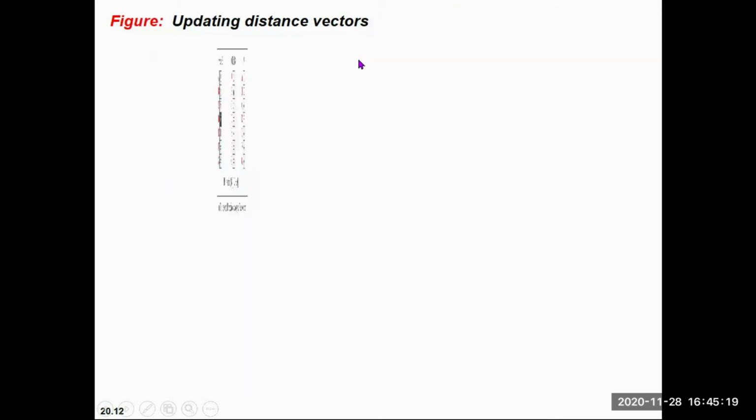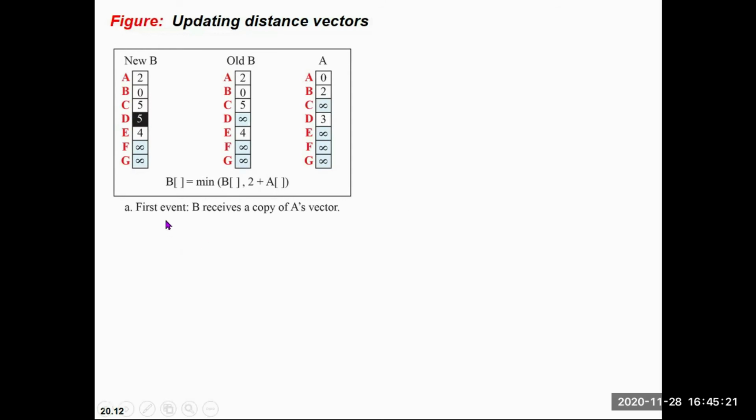Let's see the first entry. Here it is 2, and the A to A distance is 0, so for the new B we take the minimum of 2 and 2 plus 0, both are 2, so we write 2. Second, here it is 0 and here it is 2, so the minimum of 0 and 2 plus 2, which is 4, is 0, so I have written 0.